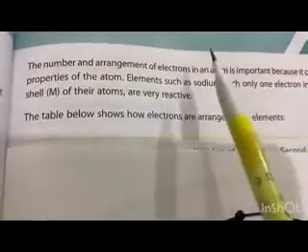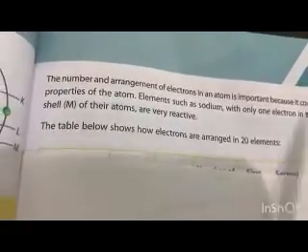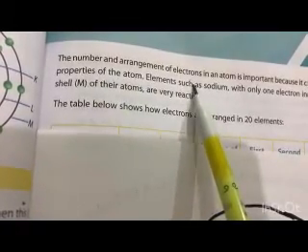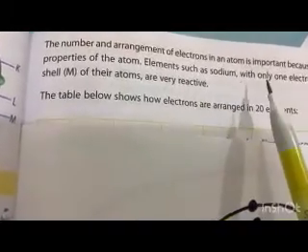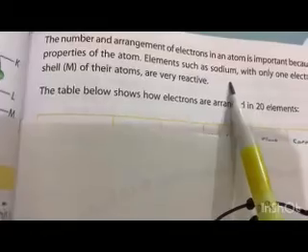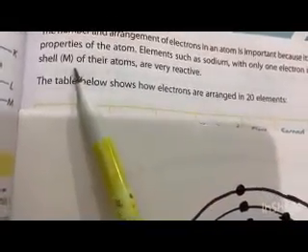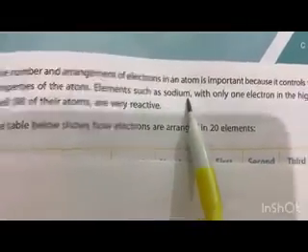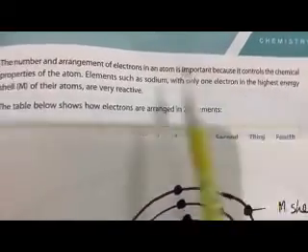The number and arrangement of electrons in an atom is important because it controls the chemical properties of the atom. Elements such as sodium, with only 1 electron in the highest energy shell, that is M, are very reactive.